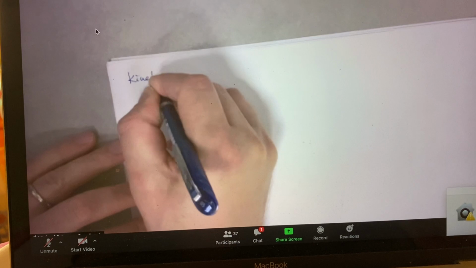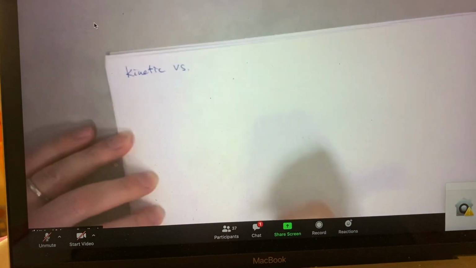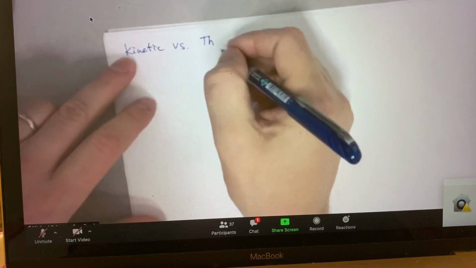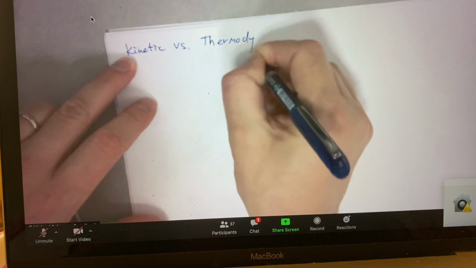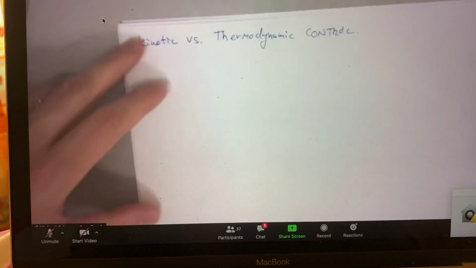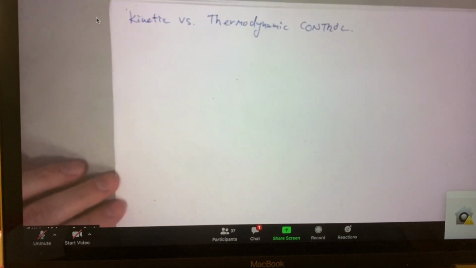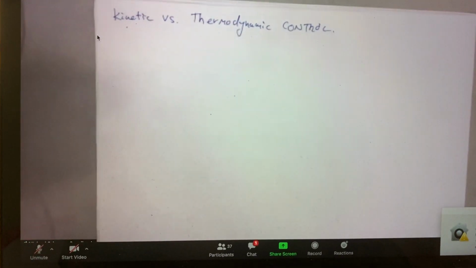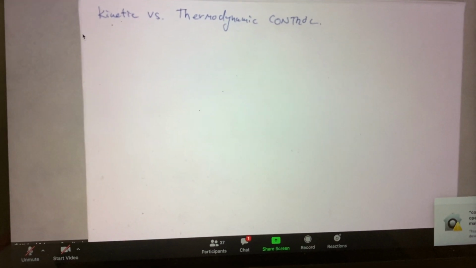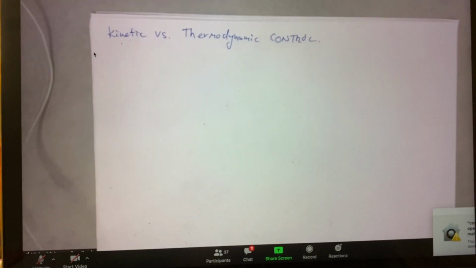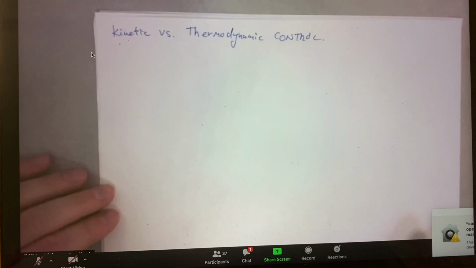We're going to talk about an issue that's important with 1,2 and 1,4 addition reactions. We'll figure out why. Let's just put these two words, kinetic versus thermodynamic control. So we're going to talk about kinetic versus thermodynamic control. Kinetics, you'll recall from general chemistry, has something to do with speed. Thermodynamics has something to do with stability. So these two words can be related to speed and stability in our minds to a very rough first approximation.